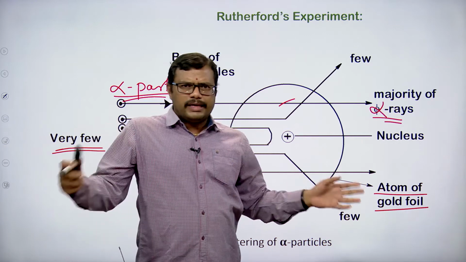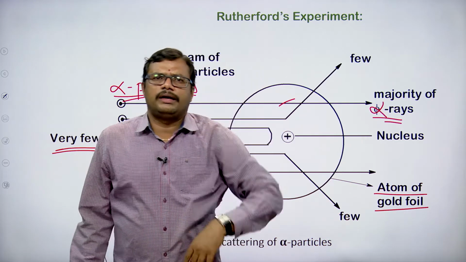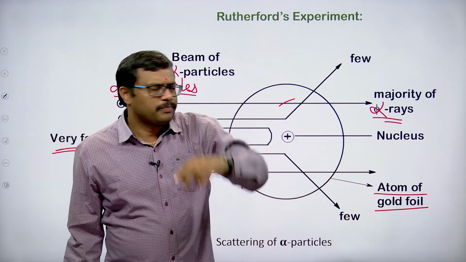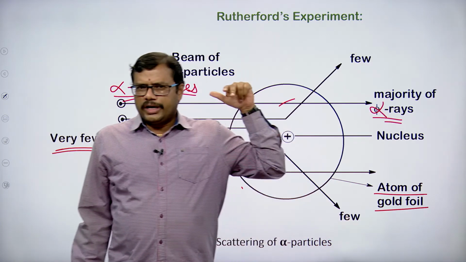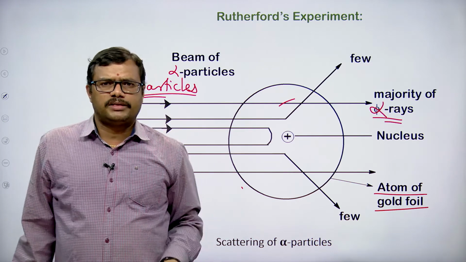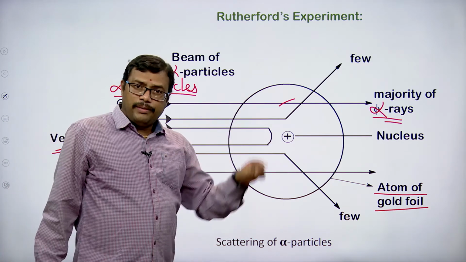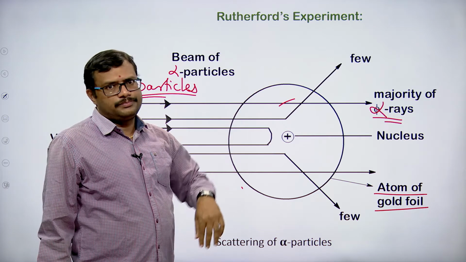If nobody is there, it will reach the wall without any deflection, in a straight line. The same thing is happening here. No deflection is going on for the majority of the alpha particles.